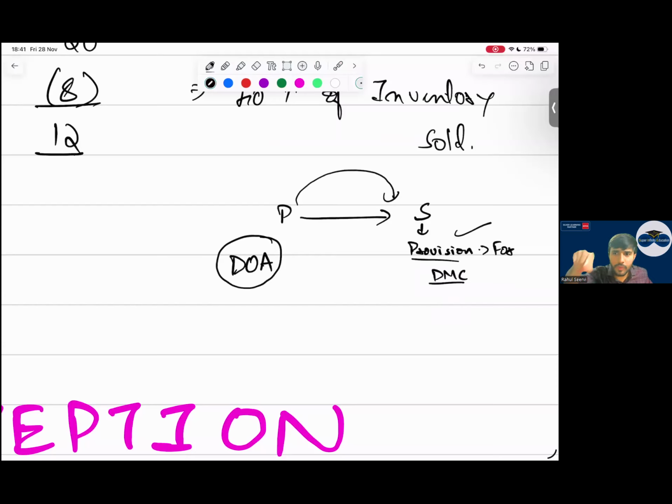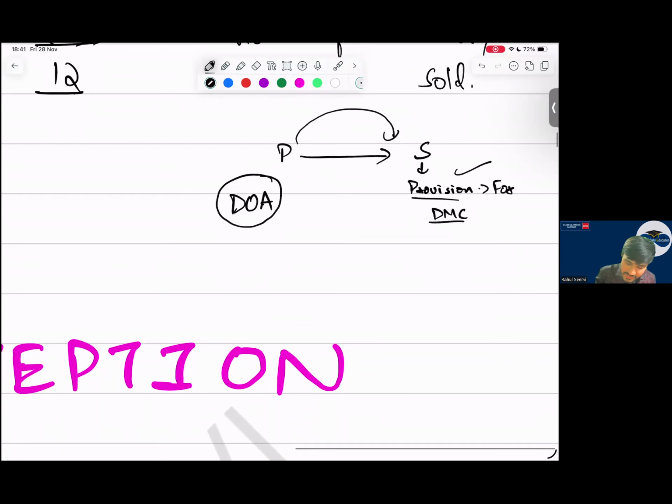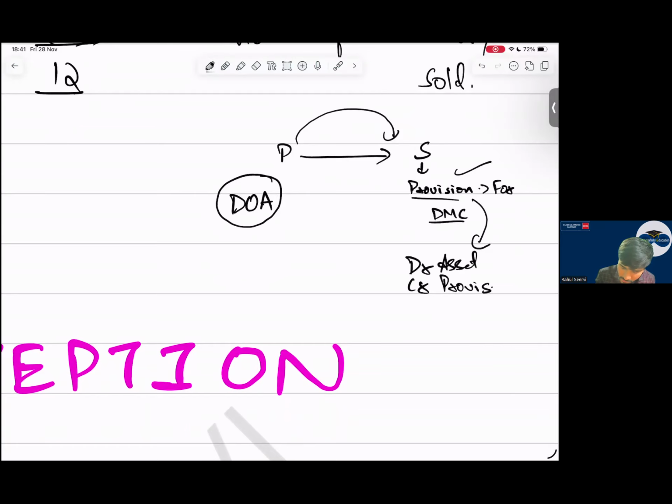You had to record a provision for dismantling cost, but you did not recognize it. We should record it. So how will I record it? What is the entry? Debit asset, credit what? Provision.